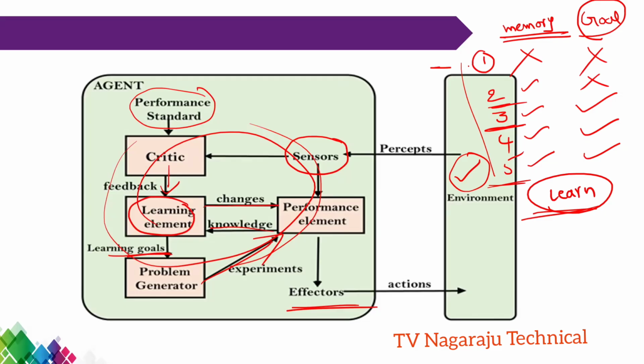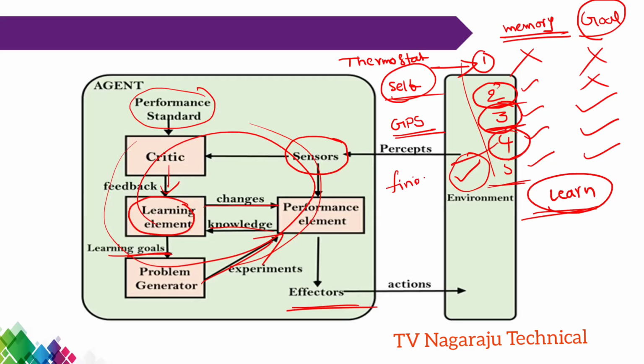What are the situations? The simple reflex agent, for example, is a thermostat. Model-based reflex agents are used in self-driving cars for avoiding obstacles. Third, goal-based agents are used for GPS navigation. Utility-based agents are used in artificial intelligence for financial trading. Finally, learning agents are like Netflix recommendations. These are the five types of agents that exist. These are the differences among all those agents.